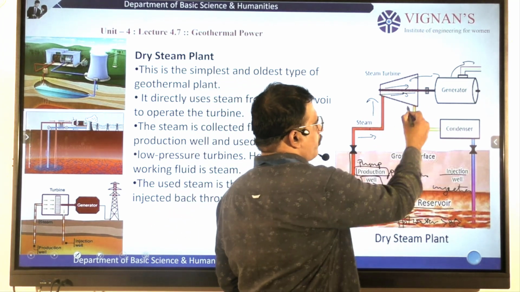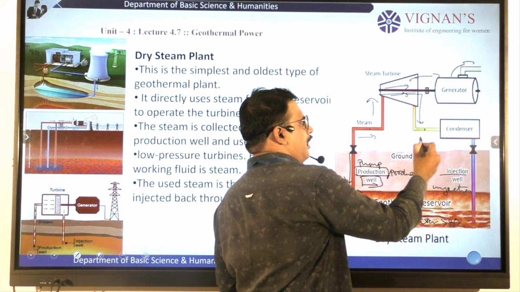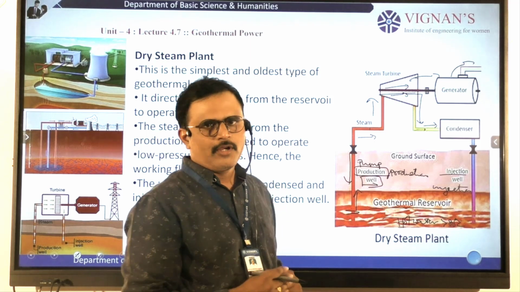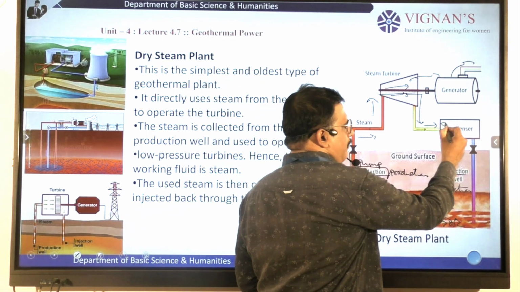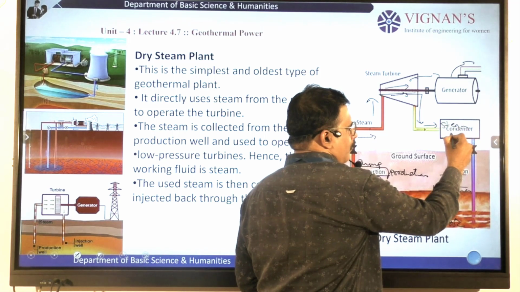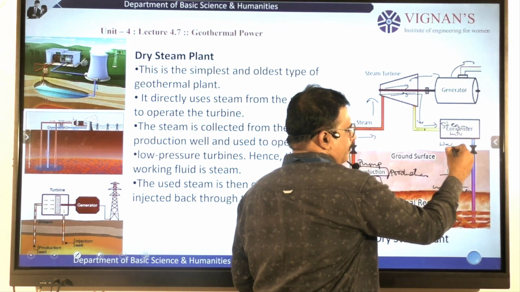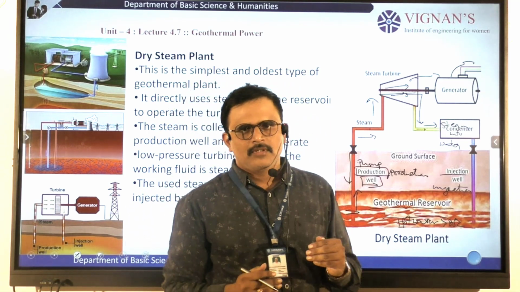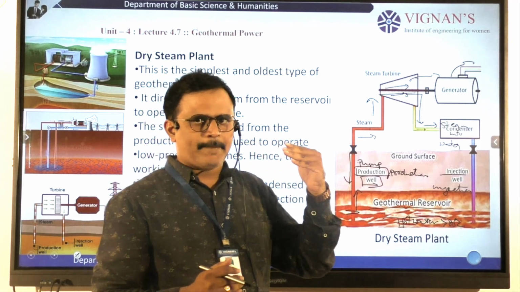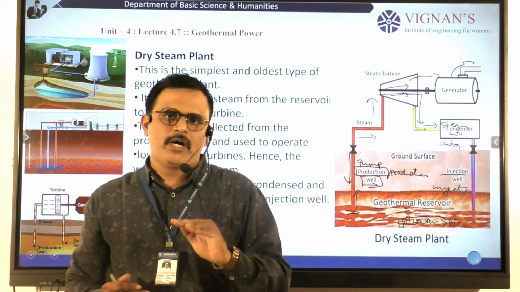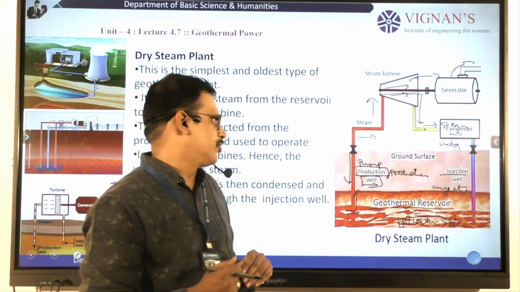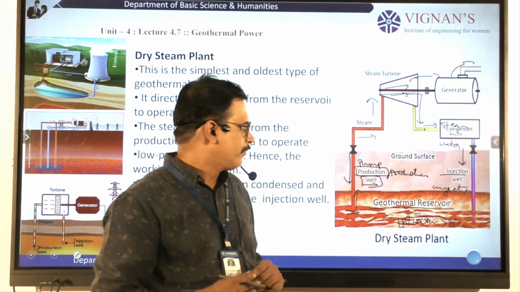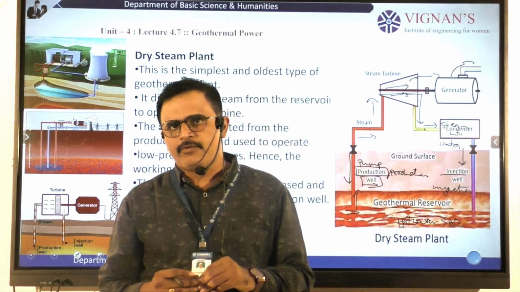After completion of this process, steam again comes down this way and enters into the condensation chamber, which is known as the condenser, where the steam is converted into water. The condenser helps us to reduce the temperature from steam level to water, that means around 30 degrees. That water again enters into the reservoir through the injection well.